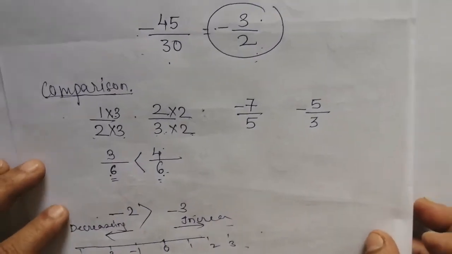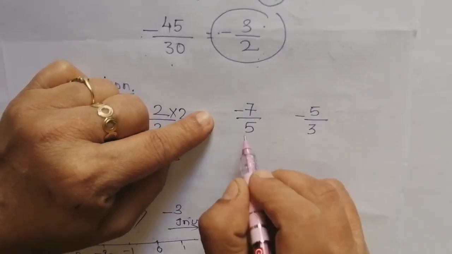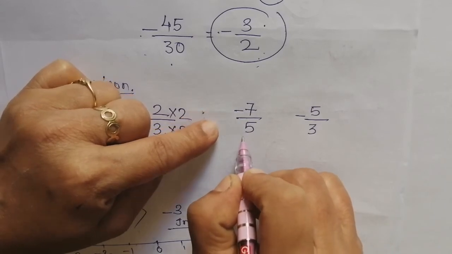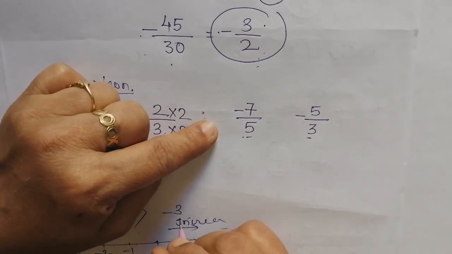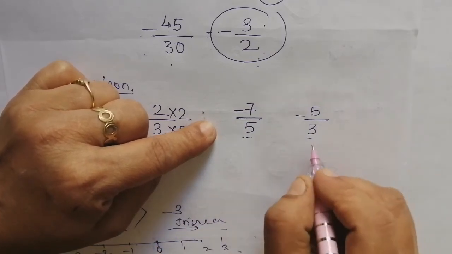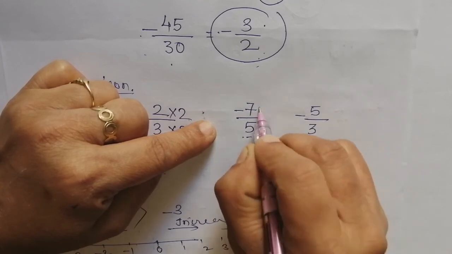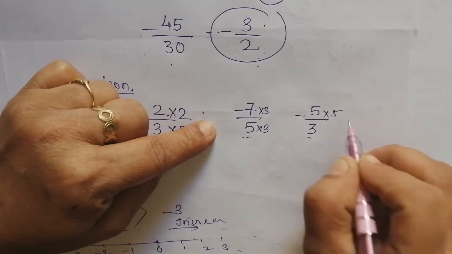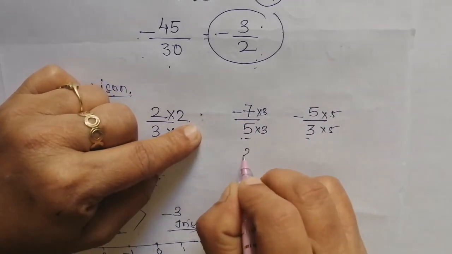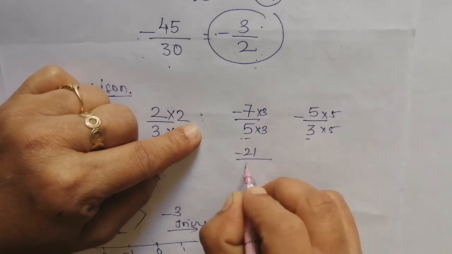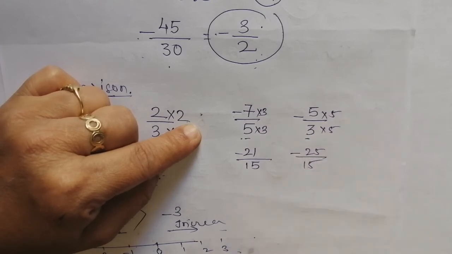If we compare fractional numbers with the negative sign, it is the same. First of all, we have to make the denominators the same. To do that, again we will multiply this with 3 and this with 5. This gives minus 21 by 15 and this is minus 25 by 15.